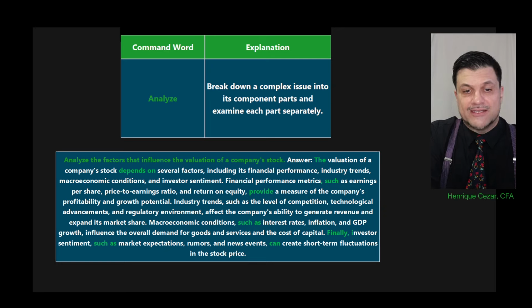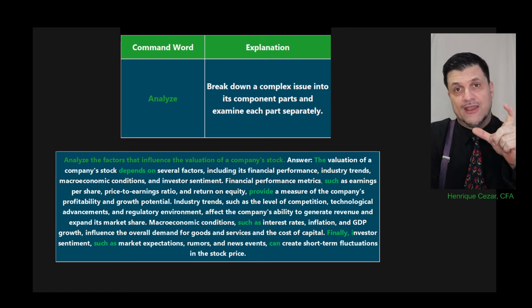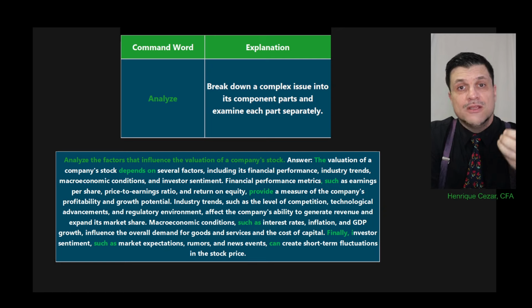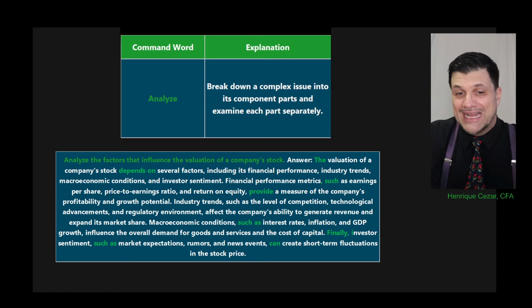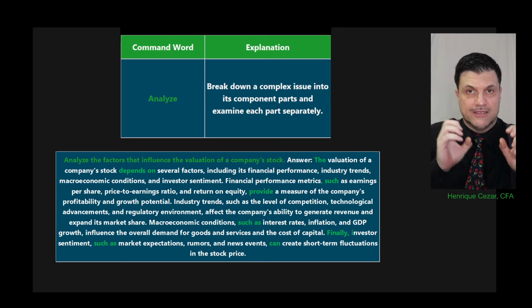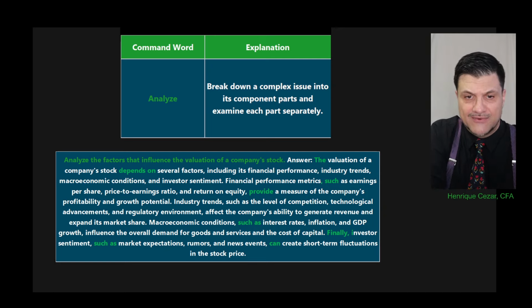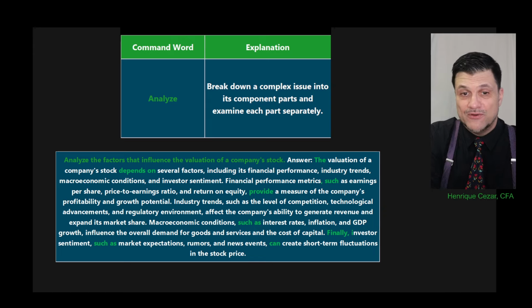So industry trends such as, again, look at the word "such" again. Such, because you're saying a group, and then you identify an element of the group to make your analysis more precise, right? You're not doing a vague thing. It's a little bit more precise. That's the concept of analyze, right? So look at the words here. Depends on, name what it depends on, list them, and explain each one with this, put a "such as" to give an example, right? And then tell what each one does, right?